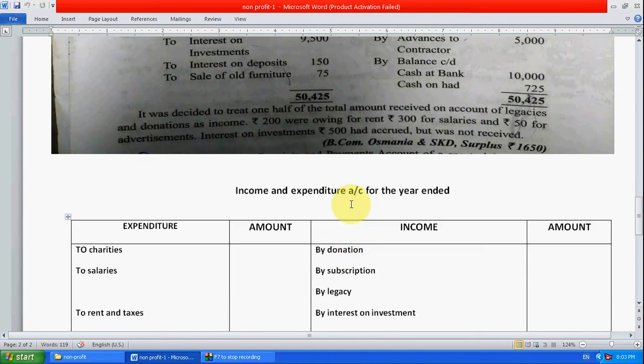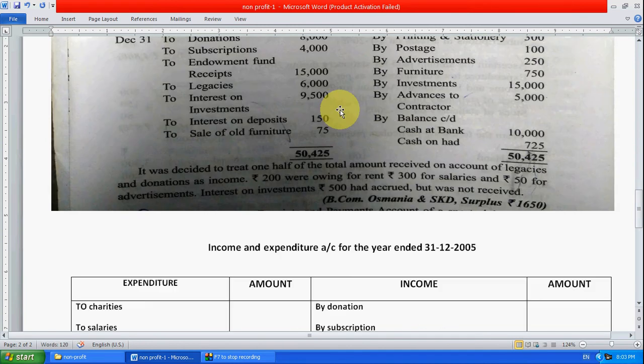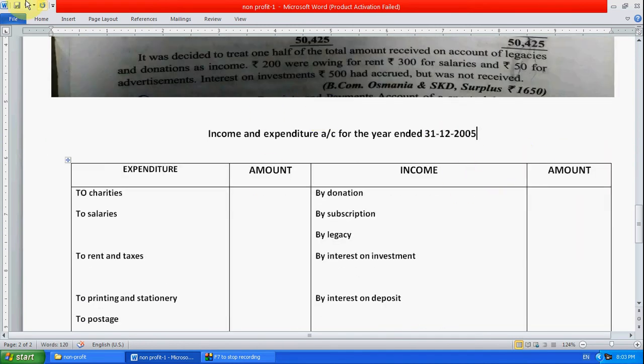Now let's prepare the income and expenditure account for the year ended 31st December 2005. The income and expenditure account is the same as the profit and loss account. Here income will get credited, and on the debit side expenditure will be debited.